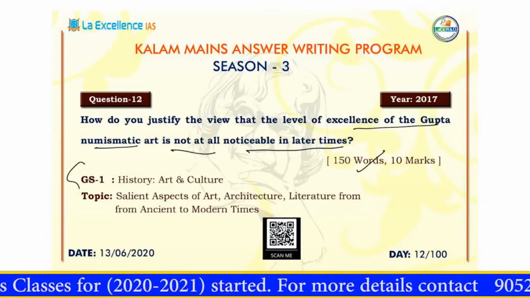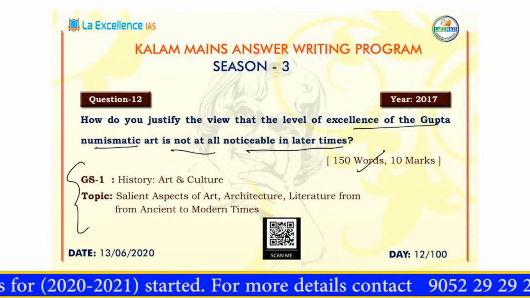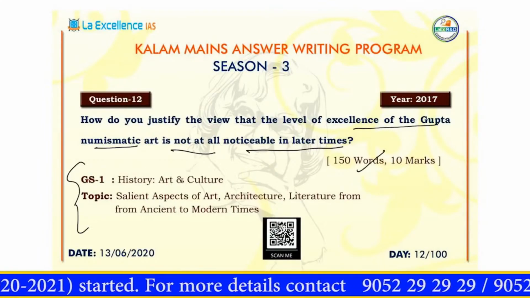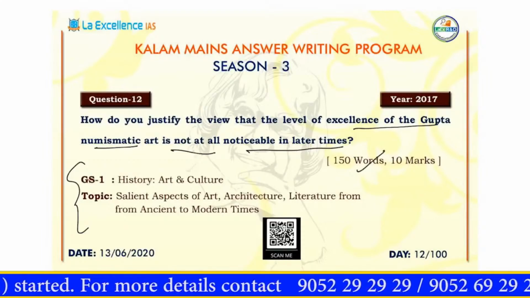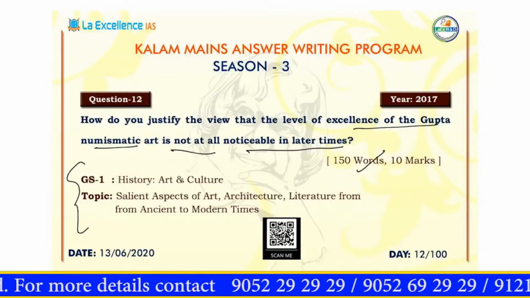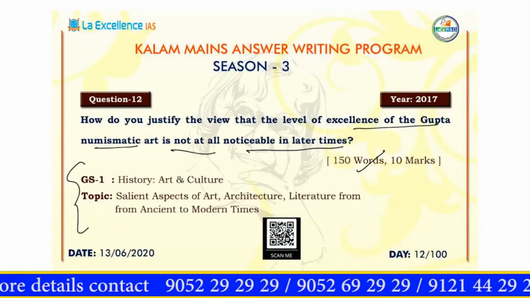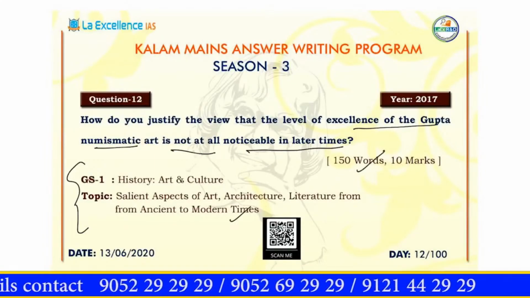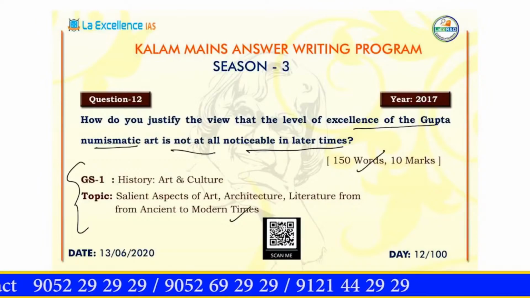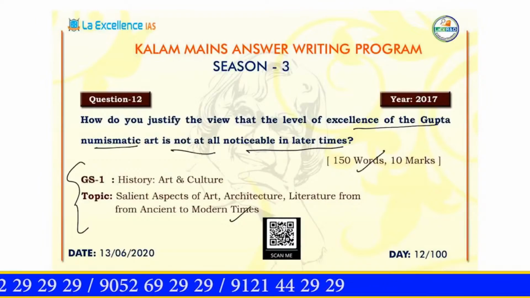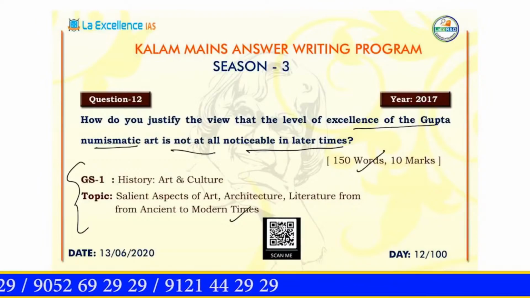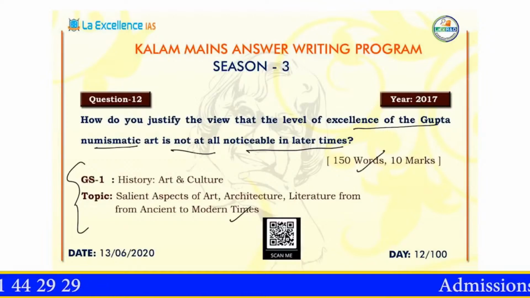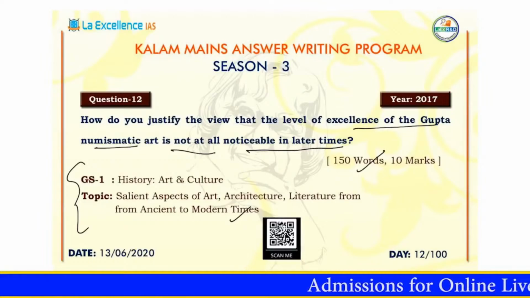Here we have given the syllabus mapping. It comes under GS Paper 1 History, Art and Culture, and the topic under which it comes is salient aspects of art, architecture, literature from ancient to modern times. Now, we all know what numismatics is. Numismatics is nothing but the study of coins and currency. We also know that it played a very crucial role in providing us the socio-economic and political conditions of the ancient period, particularly the post-Mauryan period.